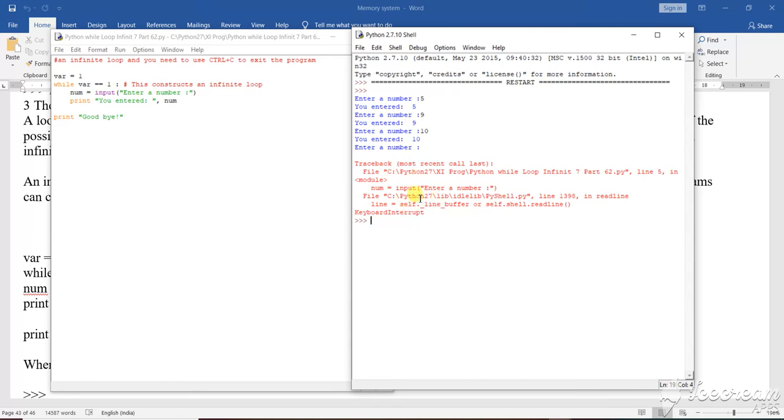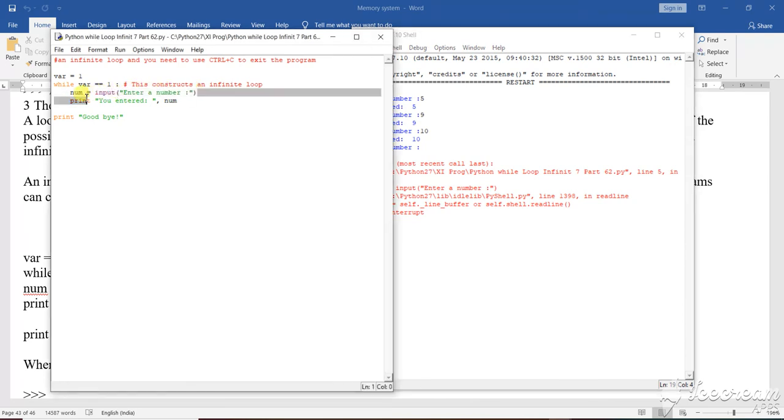As I have stopped the program, it tells us where it was stopped, through a traceback. Tracing means to find out where. Here I am finding the option I have given, because after the line while var equals 1, var is always 1, and there is no condition applied, so it is always true.